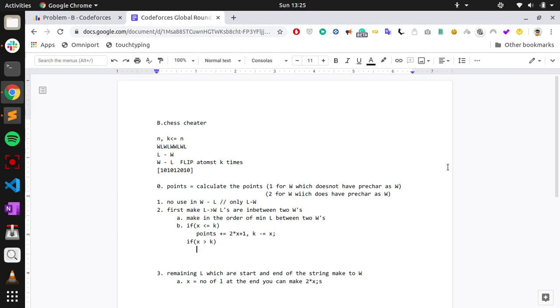If x is greater than k, we just make at max 2 into k. We cannot fill all the L's, so for each flip we'll get 2 points.